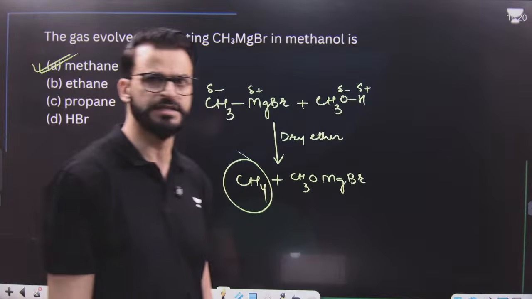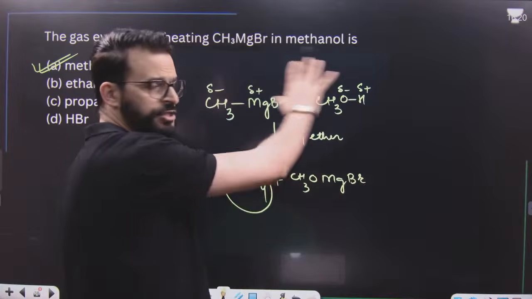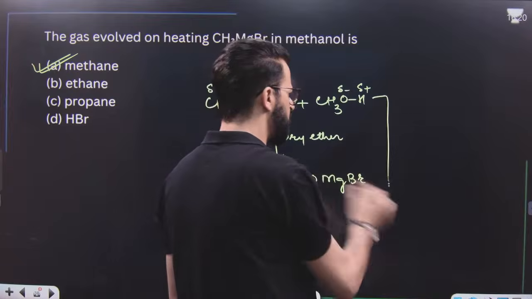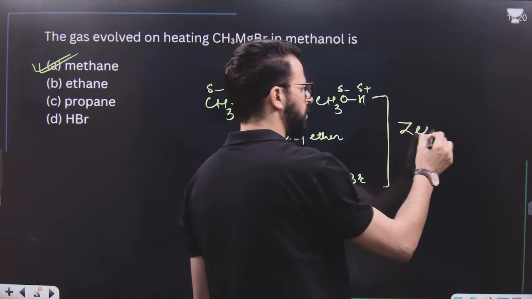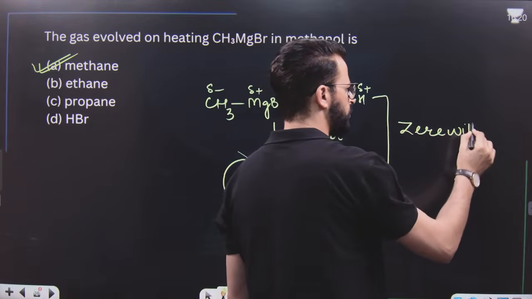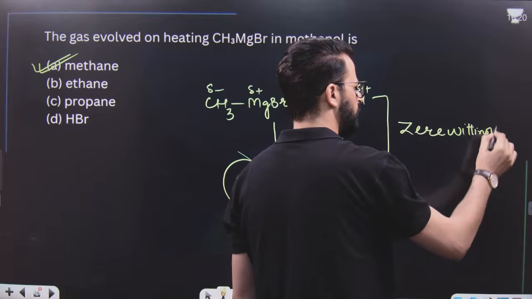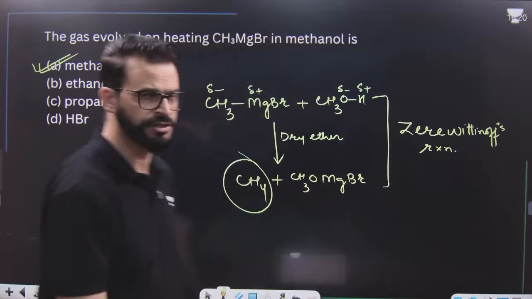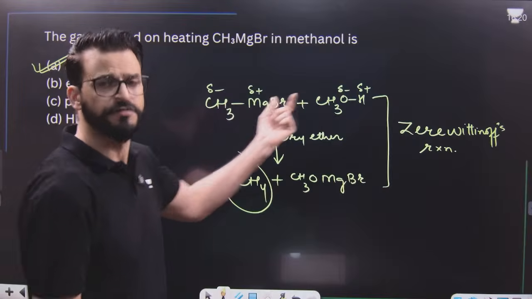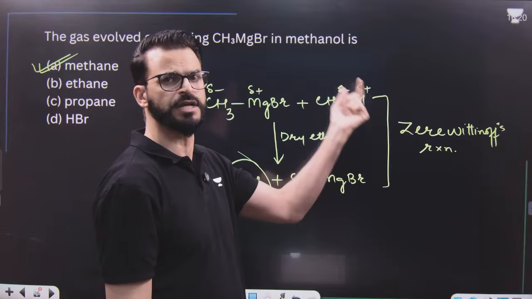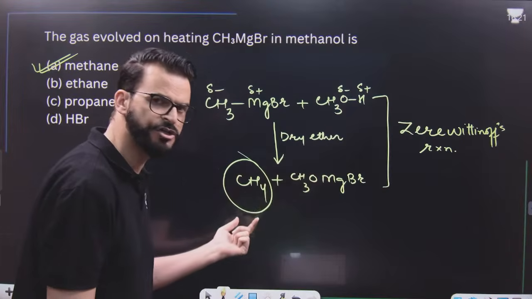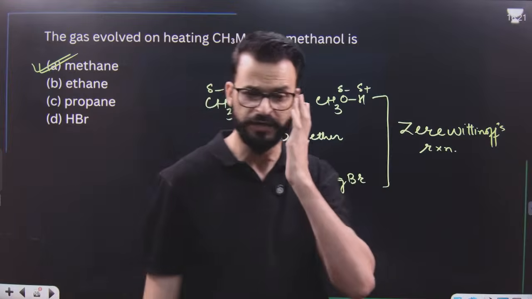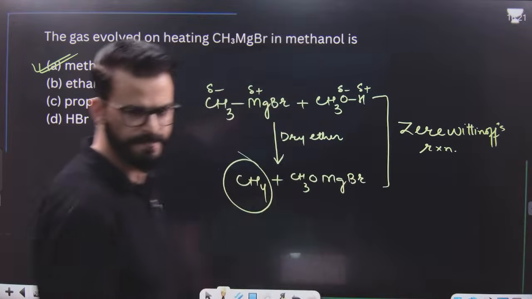I hope this point is clear. What is the name of this reaction? It is simply Zerevitinov's reaction. What is meant by Zerevitinov's reaction? Reaction of Grignard's reagent with any acidic hydrogen containing compound resulting in the formation of an alkane. I hope this point is clear.